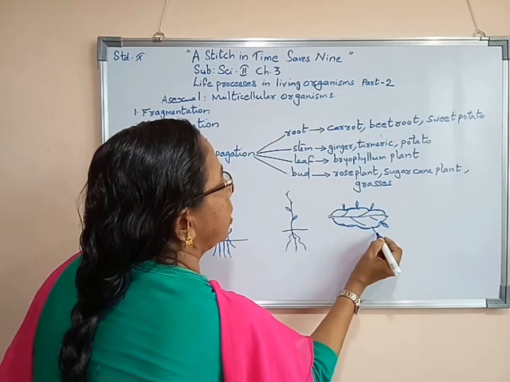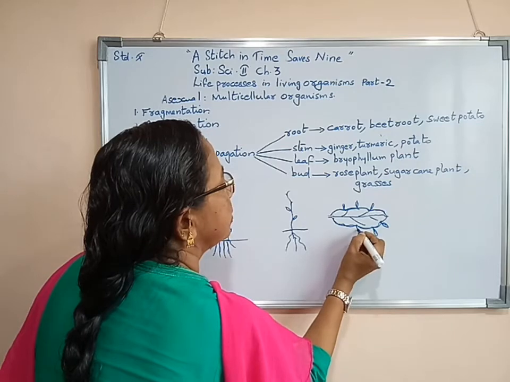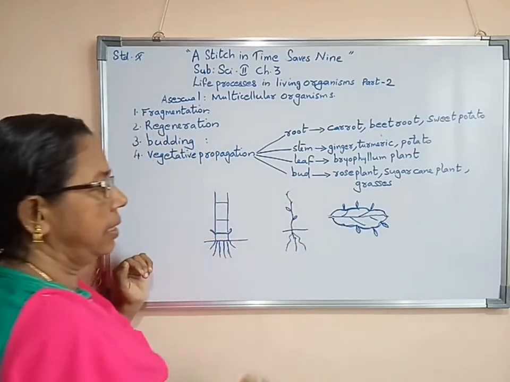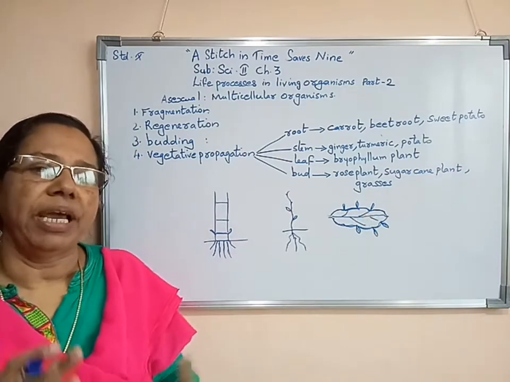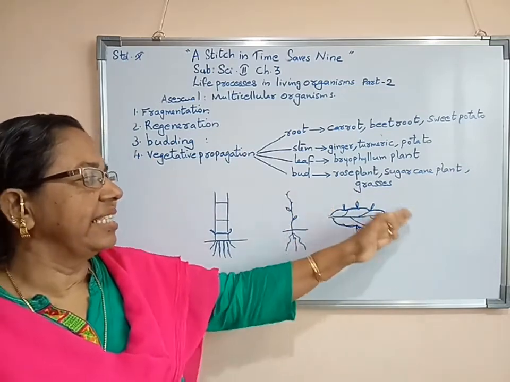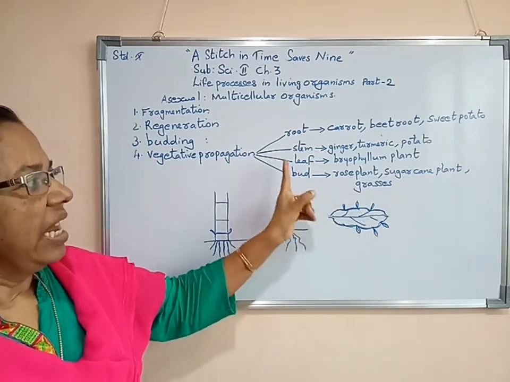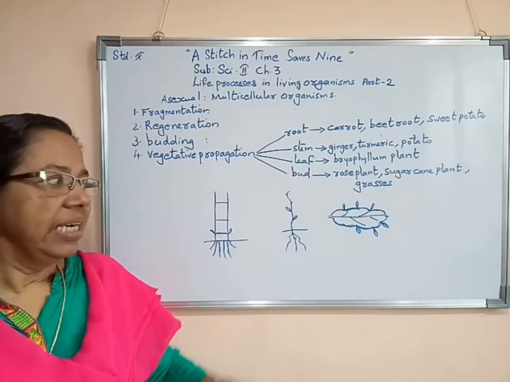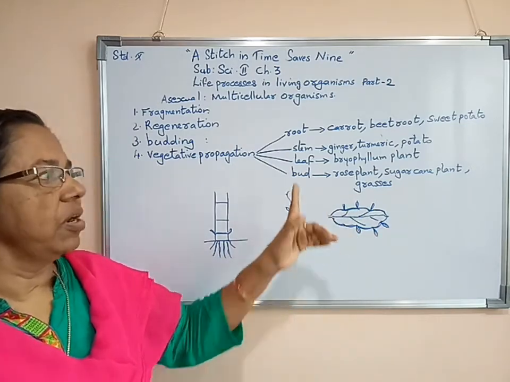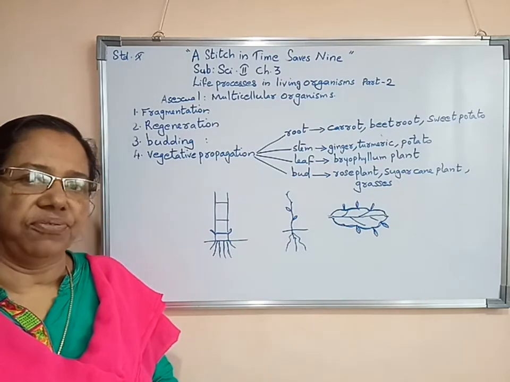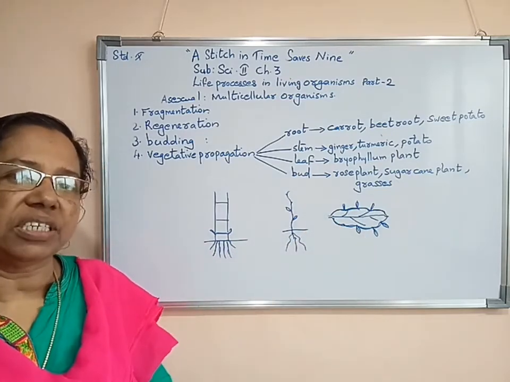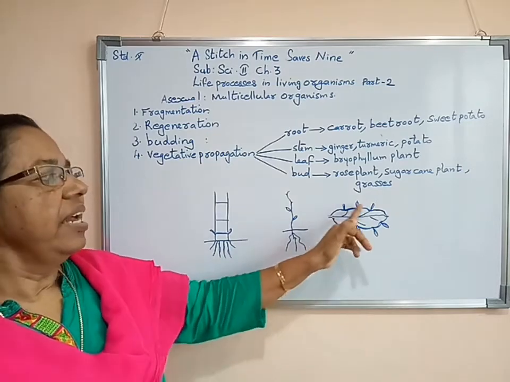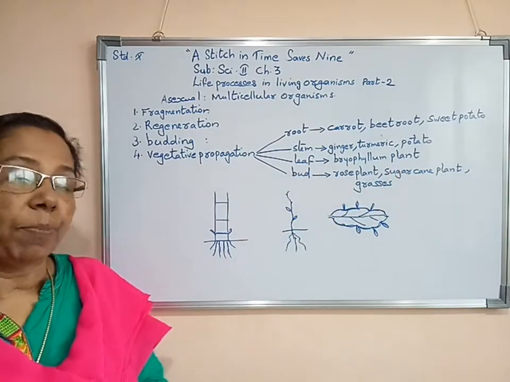Then new plants are growing from this. Wherever such buds are there, new plants are growing from there. This is an example of new plants growing from a leaf. This leaf is an example of the bryophyllum plant's leaf. So we can say that vegetative propagation, or vegetative reproduction, is done by the leaf of the bryophyllum plant.